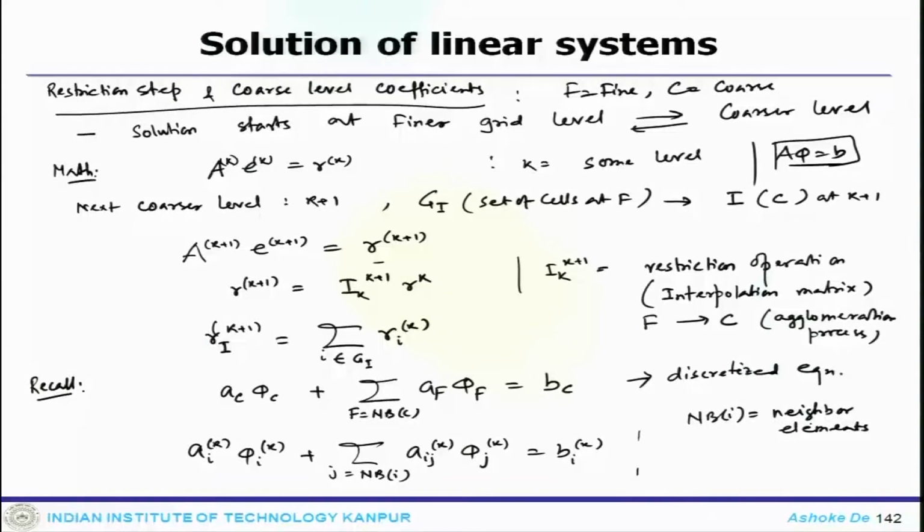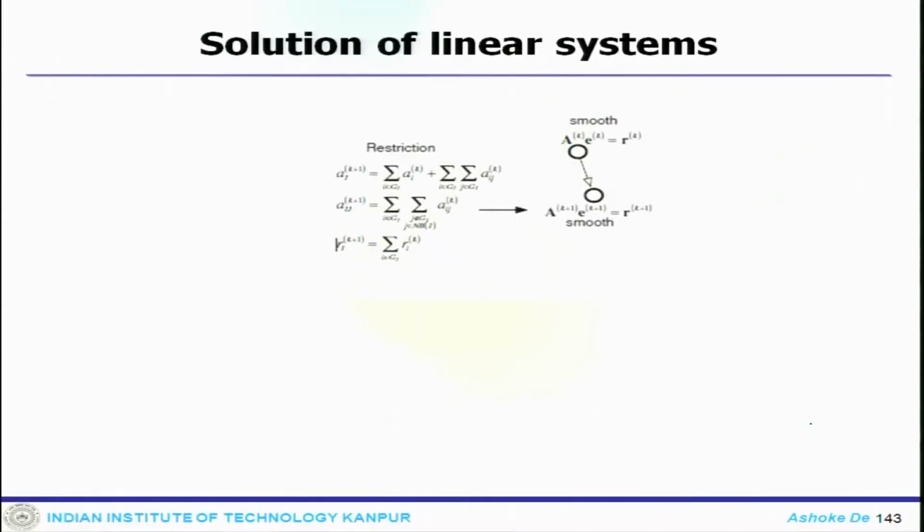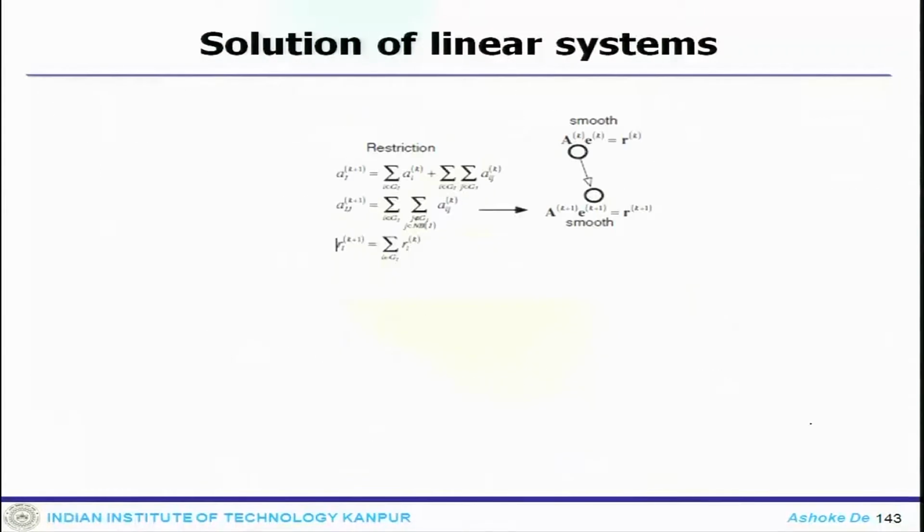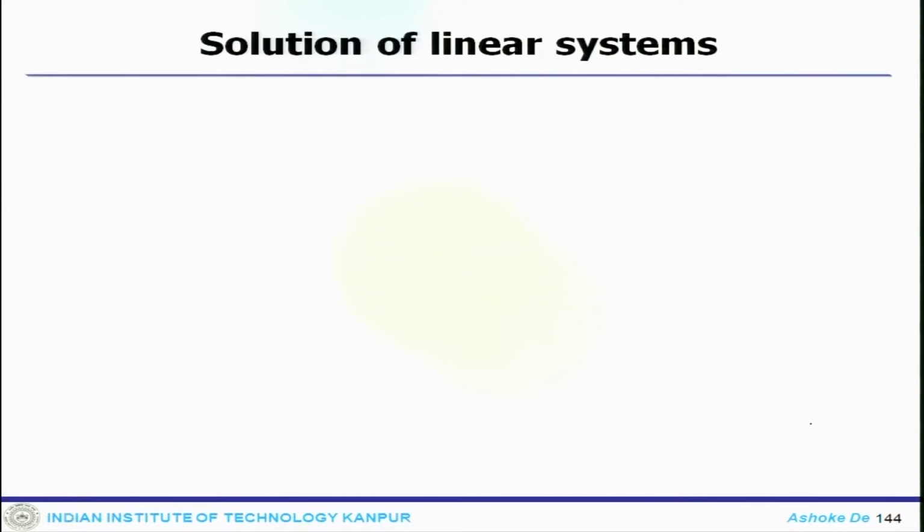Then the residual can be computed as R_I^k equals B_I^k minus A_I^k phi_I^k plus the summation over j in NBI of A_Ij^k phi_j^k.